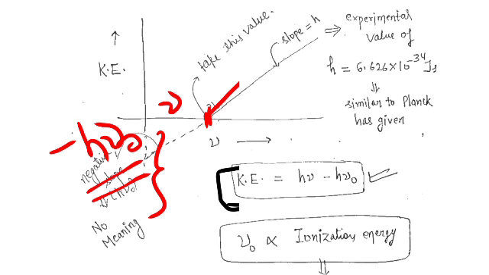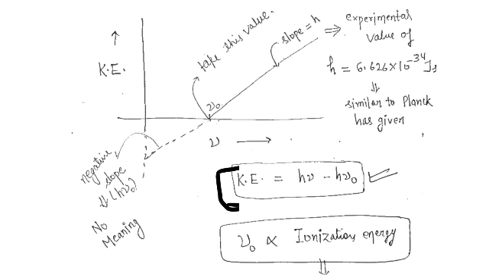This much frequency is required so that the electron will eject out, and if the frequency is found to be greater than nu naught, then the electron will have some kinetic energy. What we had studied theoretically is continuously proven by this graph.